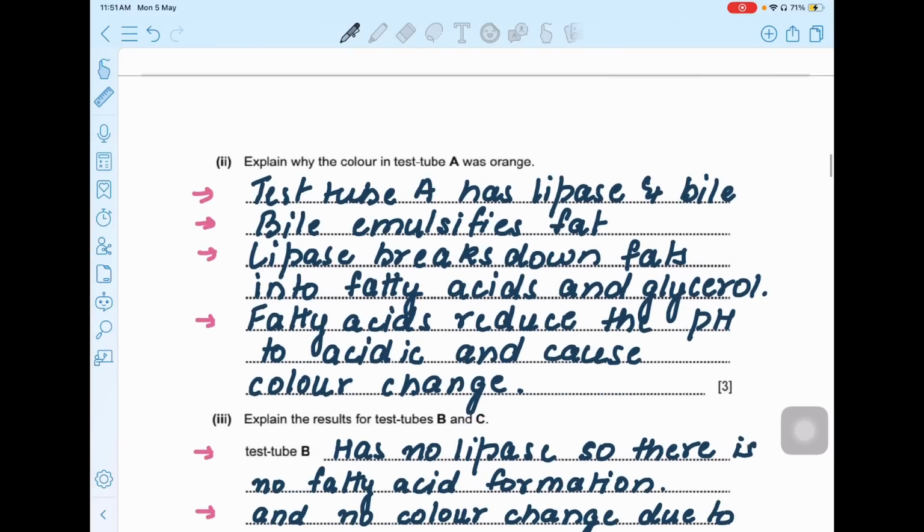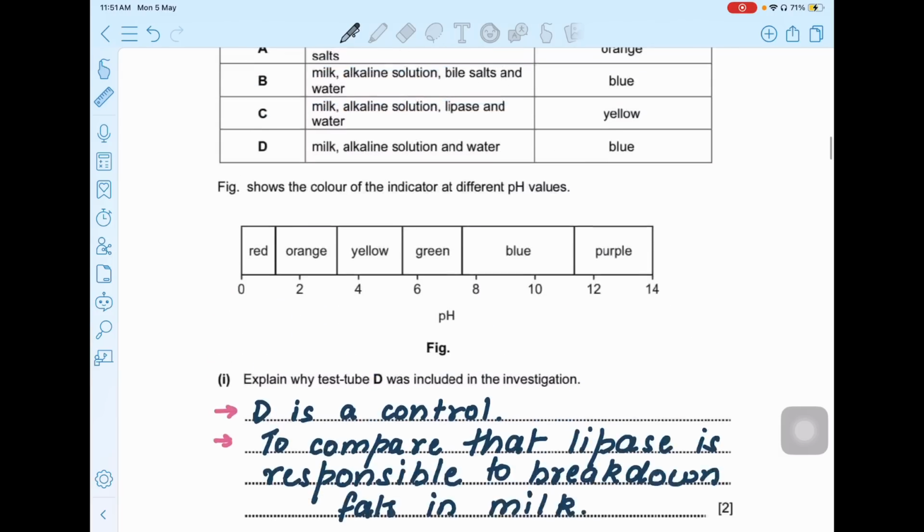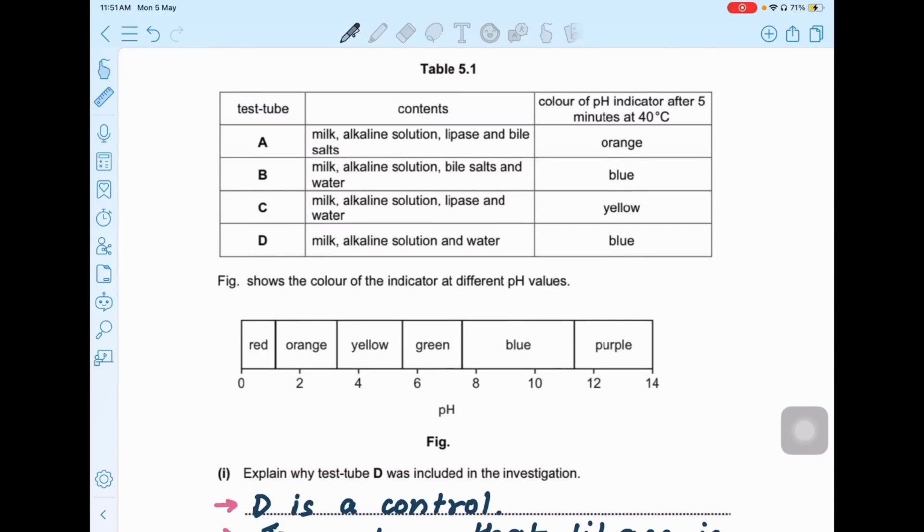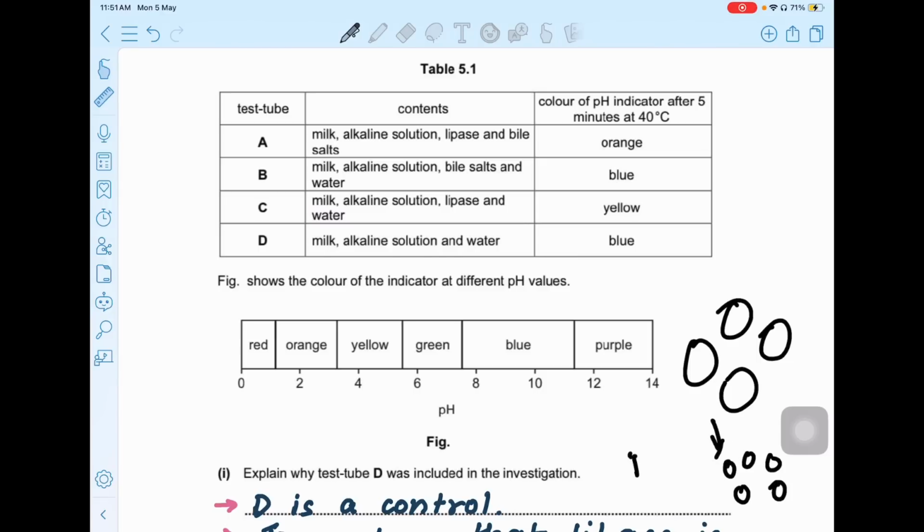Part two. Explain why the color in test tube A was orange. It's because test tube A, let's scroll up, had milk, alkaline solution, lipase, and bile salts. Just to inform you, bile salts do emulsification. They break down the large fat globules into smaller fat globules. This increases the surface area of these molecules for lipase activity.